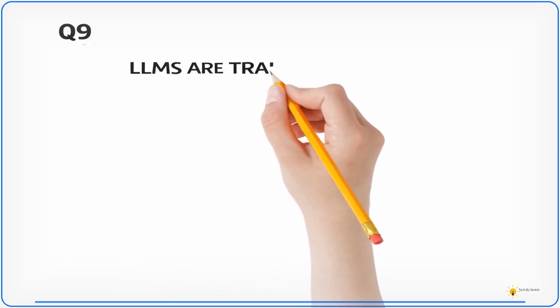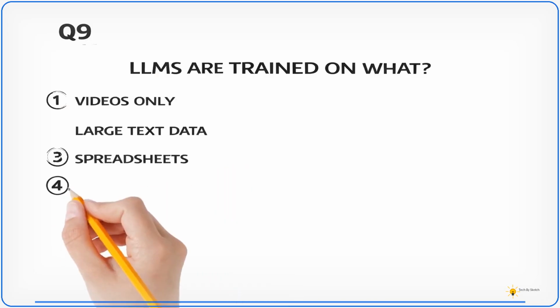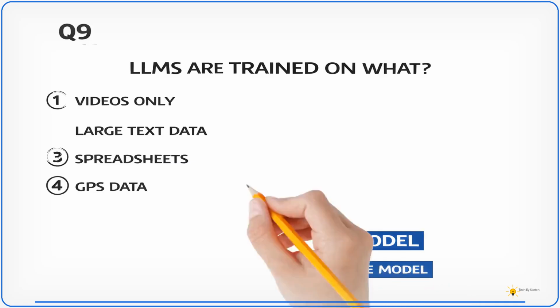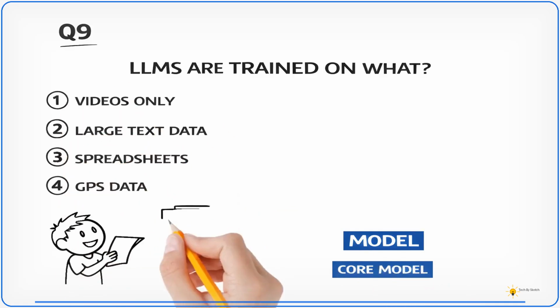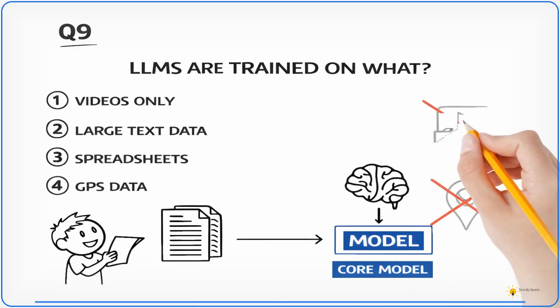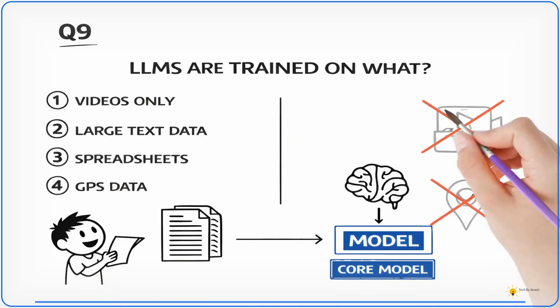What is a large language model mainly trained on? 1. Only videos. 2. Large amounts of text data. 3. Only numerical spreadsheets. Or 4. GPS location signals. Take a moment and think.